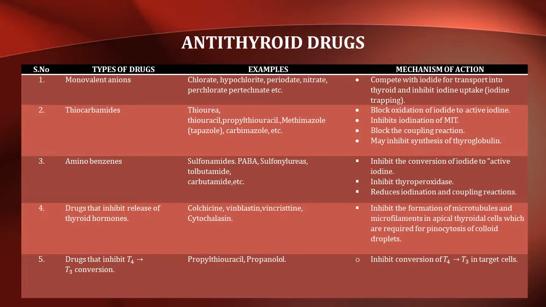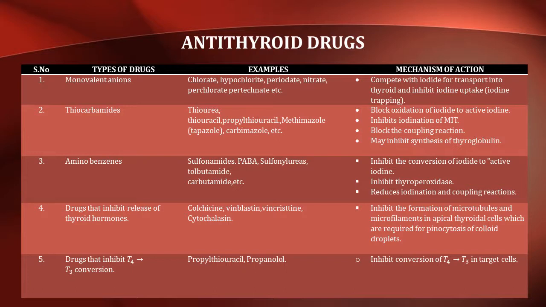Thiourea, thiouracil, propylthiouracil, methimazole, carbimazole, etc. fall under thiocarbamides, and they block oxidation of iodide to active iodine. They also inhibit iodination of monoiodotyrosine and block the coupling reaction. They may also inhibit the synthesis of thyroglobulin. Sulfonamides, para-aminobenzoic acid, sulfonylureas, tolbutamide, carbutamide, etc. come under the category of aminobenzenes, and they inhibit the conversion of iodide to active iodine, inhibit thyroperoxidase, and reduce iodination and coupling reactions.